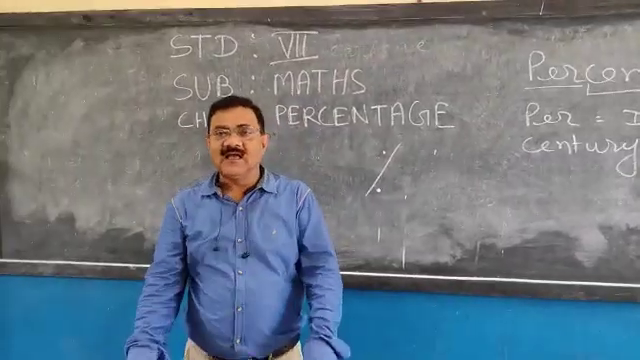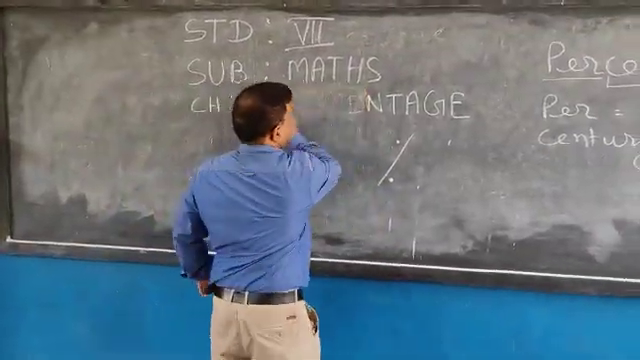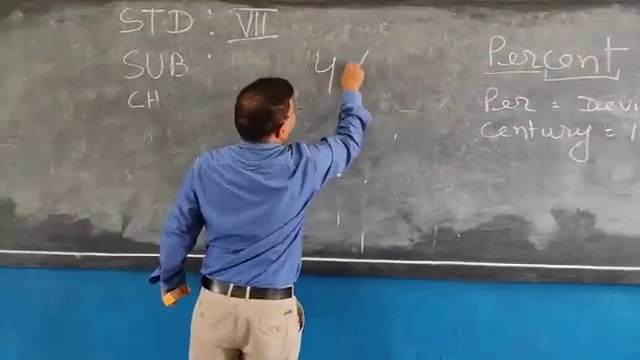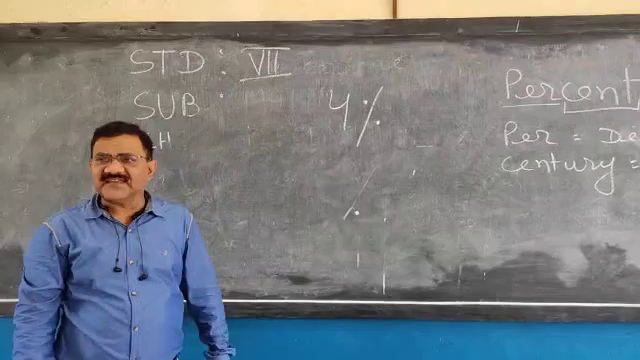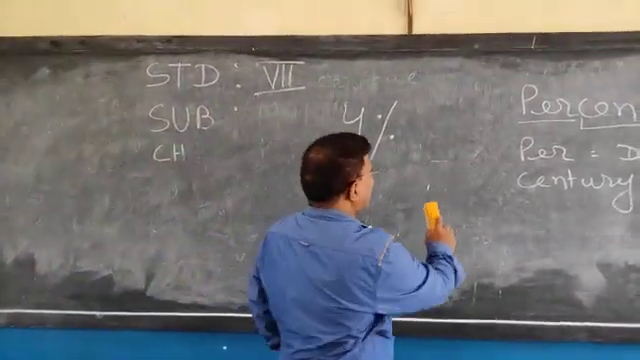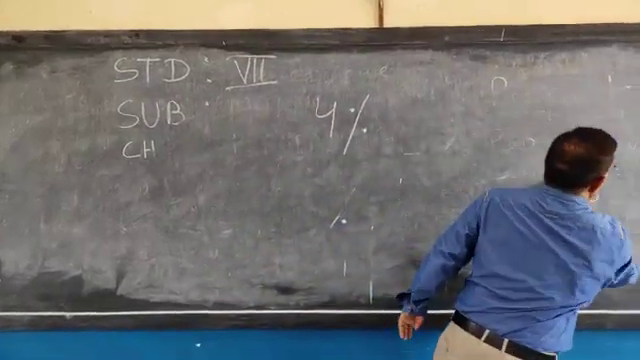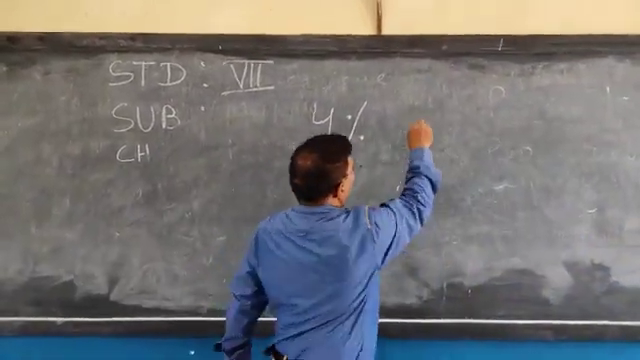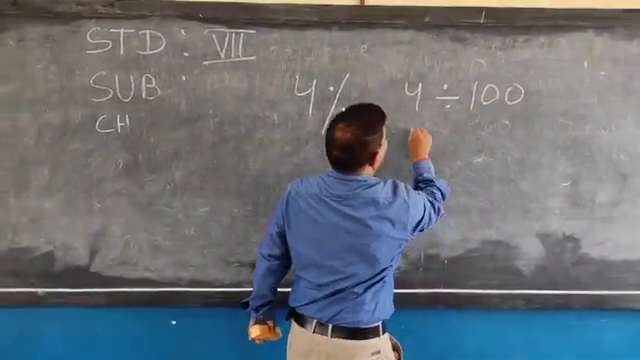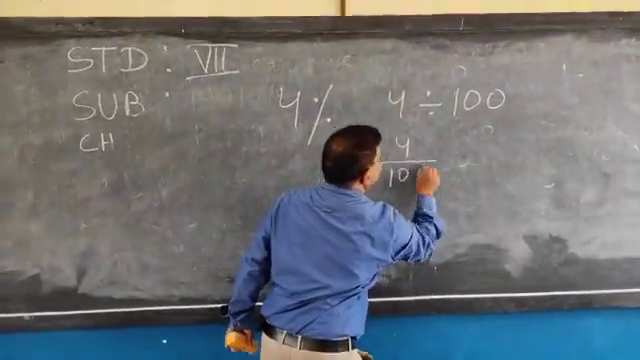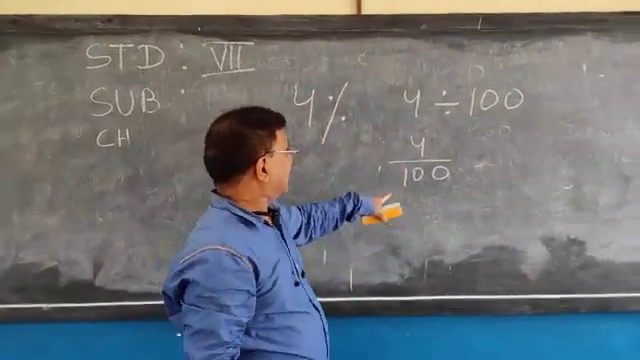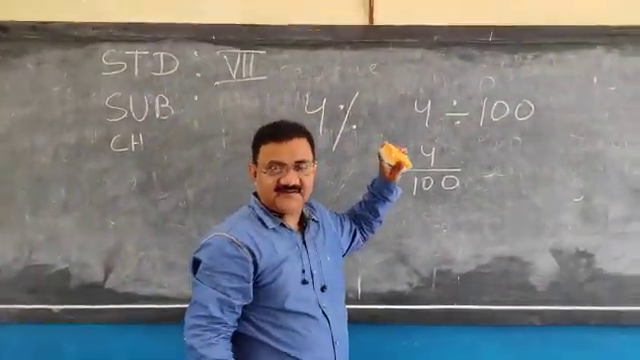Suppose I am writing this here. Just read what I have written. Yes, it is 4%. It means percent, means what? 4 divided by 100. Instead of writing this way, you can write 4 by 100, means per 100. 4 divided by 100 means 4%.